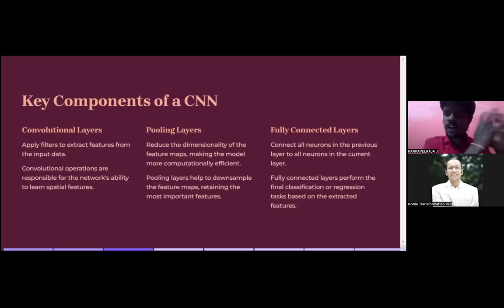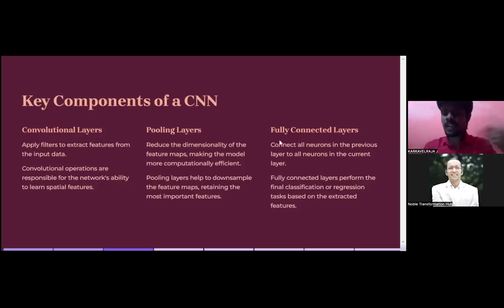Now I cannot push all the 100 to the model because it is computationally heavy and it's going to take more cost and more time. What I will do is apply the pooling layer on top of this convolution layer, so that I can reduce these 100 images to only 50, 25, whatever is needed. That is called the pooling layer.